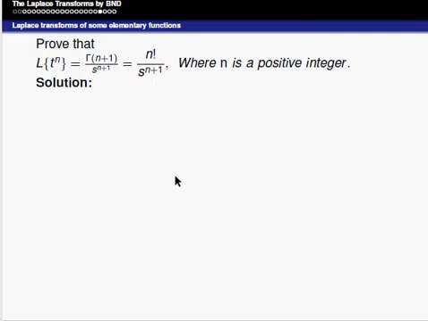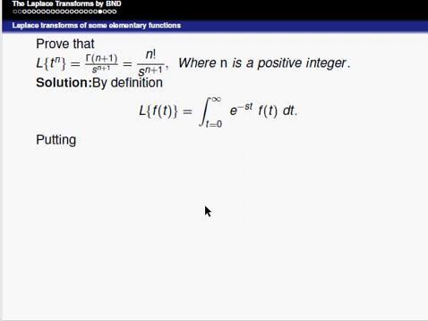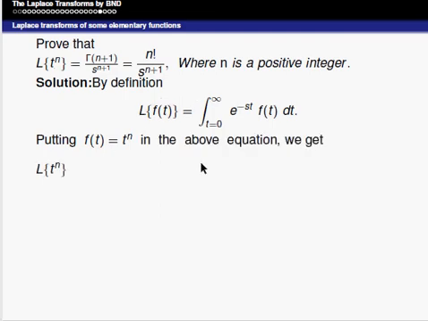Again, by the definition of Laplace, L of f of t is equal to integral varies from 0 to infinity e power minus st f of t into dt. By putting the term, we can compare the left hand side, that is we have to put f of t as t to the power of n in this equation. So, we get Laplace of t to the power of n is equal to integral varies from 0 to infinity e power minus st, f of t is t to the power of n, into dt.